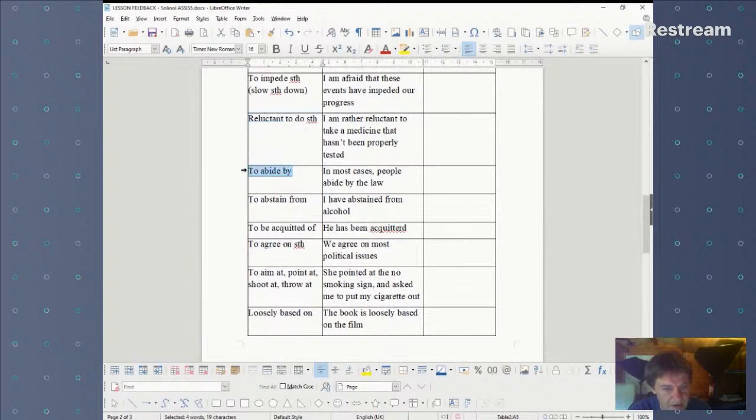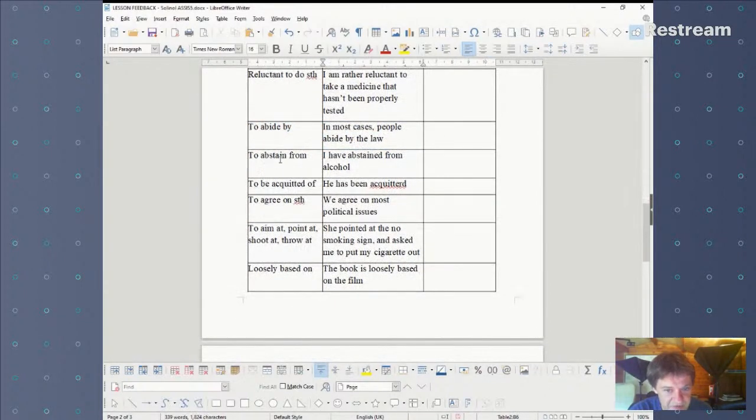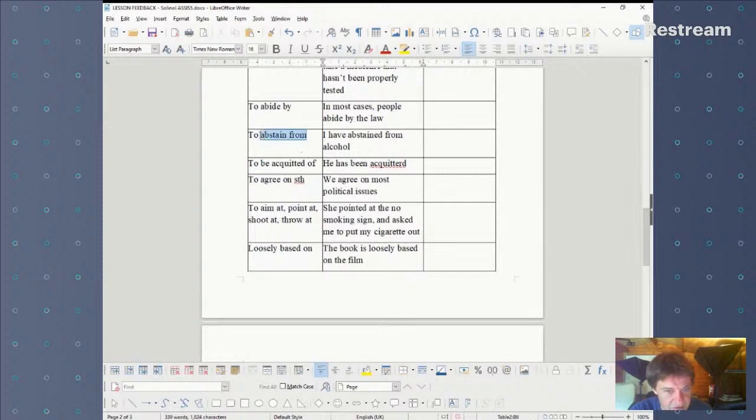To abide by the law simply means to obey the law. And so please remember it's abide by. I think there was a preposition mistake in the essay with this. Abstain from alcohol, yeah, that means you stay away from, you don't drink, basically, if you abstain from alcohol, but you can abstain from something else.